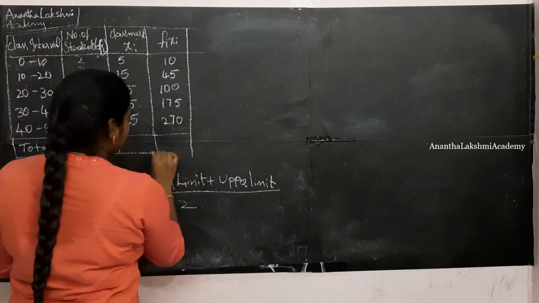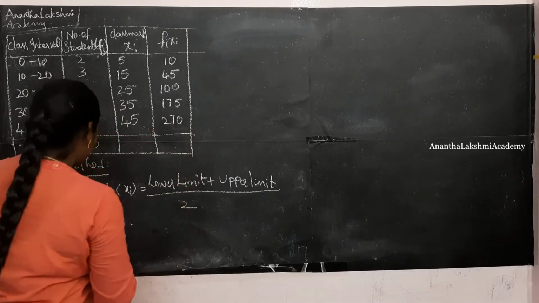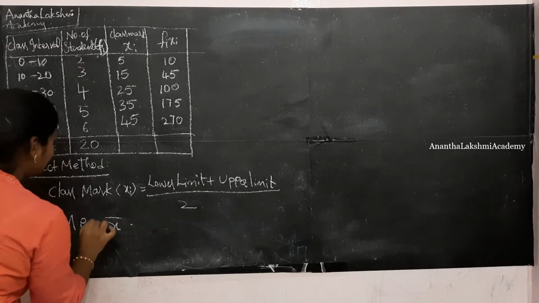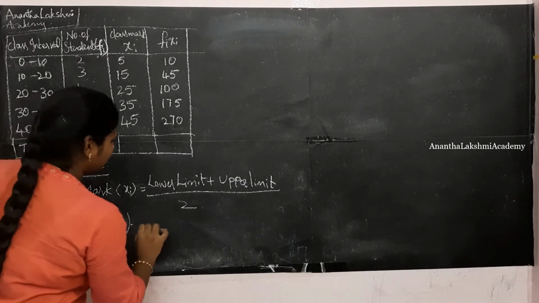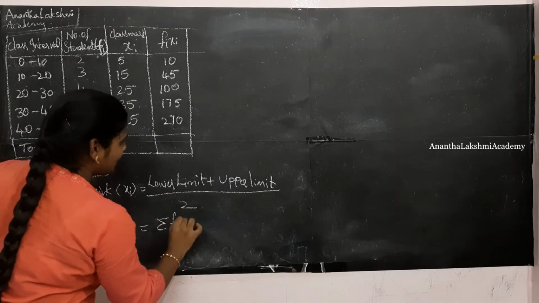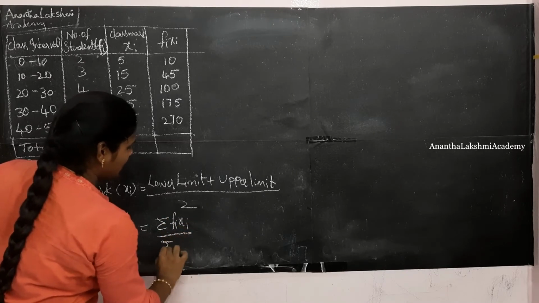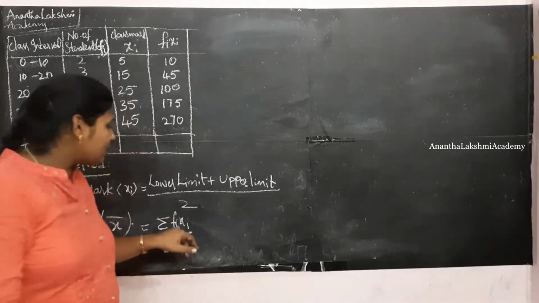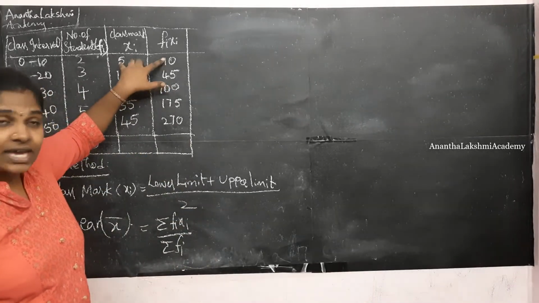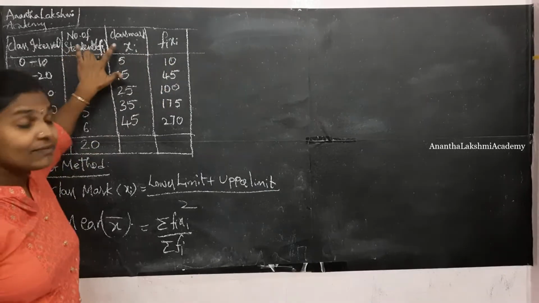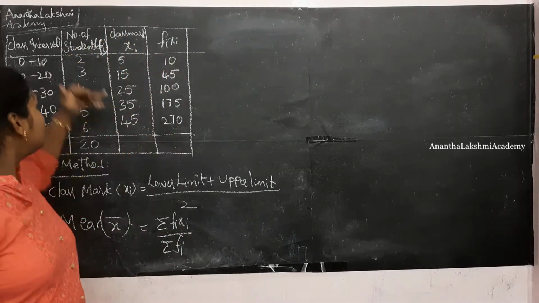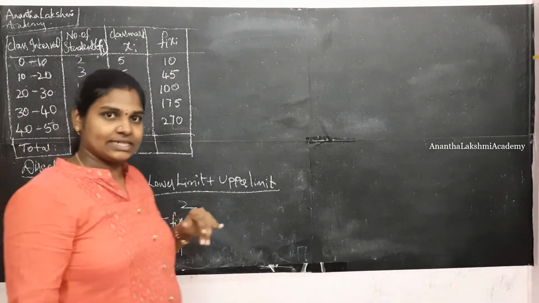So using the direct method, we need the mean x bar. What is it? Mean x bar is nothing but sigma fixi by sigma fi. Here we are not applying any limits. Fixi is the multiplication of frequency along with the class mark, summation of all these values divided by summation of all the frequency values.